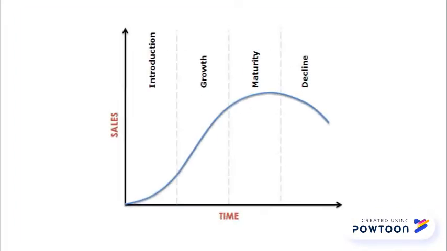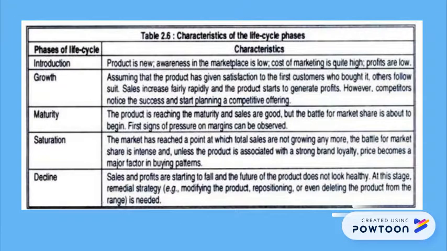Product life cycle can be shown in this curve throughout the 4 phases. This table further explains the characteristic of the product in each life cycle phase. Now, in the first phase, which is introduction, for example, the product is new, awareness in the marketplace is low, cost of marketing is quite high.